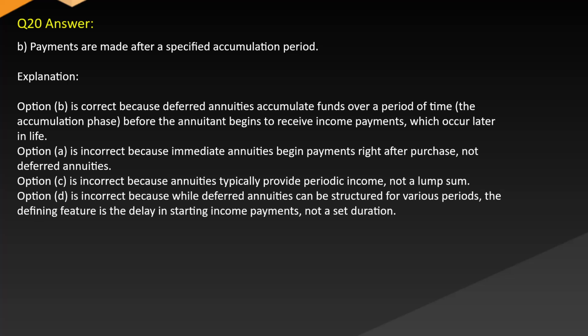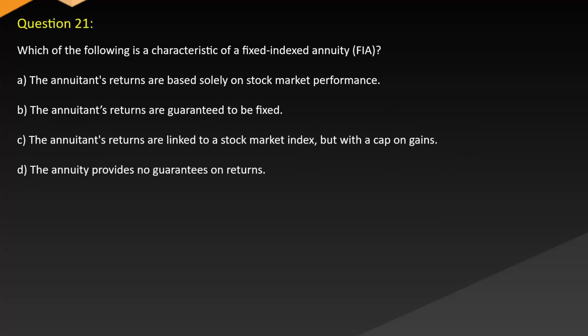Option A is incorrect because immediate annuities begin payments right after purchase, not deferred annuities. Option C is incorrect because annuities typically provide periodic income, not a lump sum. Option D is incorrect because while deferred annuities can be structured for various periods, the defining feature is the delay in starting income payments, not a set duration. Question 21. Which of the following is a characteristic of a fixed indexed annuity? A. The annuitant's returns are based solely on stock market performance. B. The annuitant's returns are guaranteed to be fixed. C. The annuitant's returns are linked to a stock market index but with a cap on gains. D. The annuity provides no guarantees on returns.